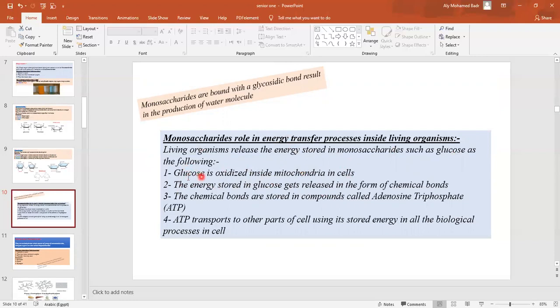The glucose molecule is oxidized, and the energy stored in the bonds of the glucose molecule is released in the form of chemical bonds. The chemical bonds are stored in a compound called adenosine triphosphate, ATP, which can be transported to other parts of the cell easily to use the energy stored inside it.